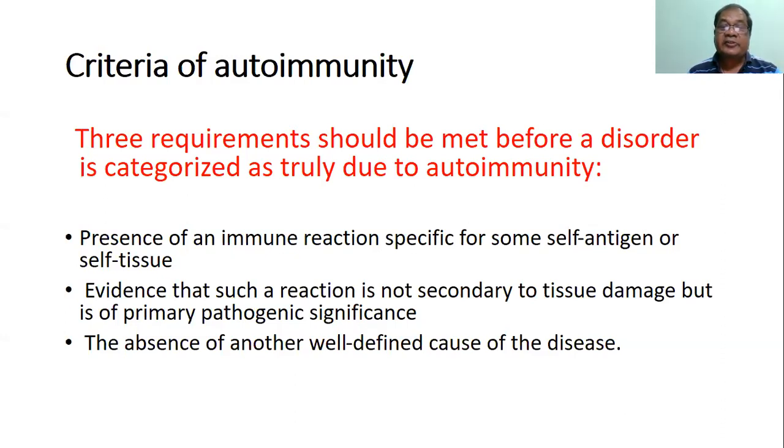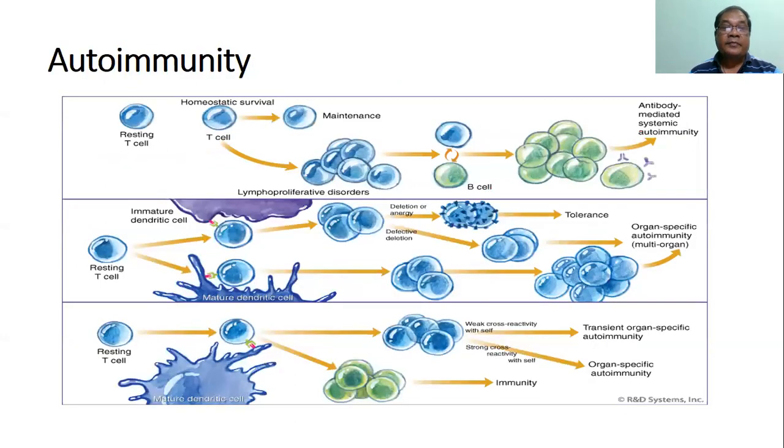Number 2, evidence that such a reaction is not secondary to tissue damage. Any type of traumatic tissue damage may expose an antigen and may give rise to a local response, but that is not autoimmunity. So it must be of primary pathogenic significance, not only due to tissue damage but other mechanisms. Number 3, the absence of another well-defined cause of disease. If you have a well-defined cause of the disease, that is not autoimmune, that is due to that cause.